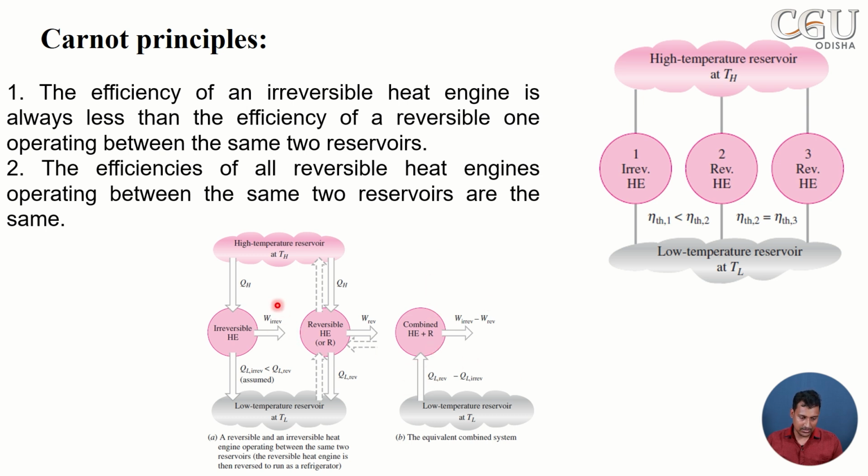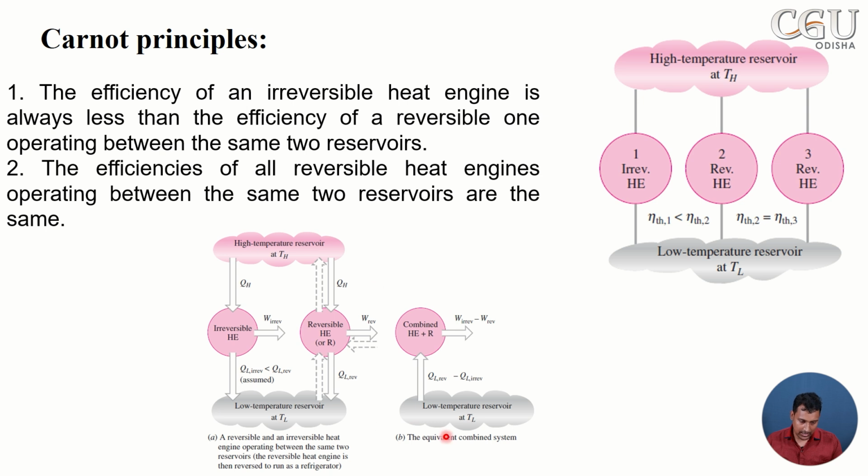The net effect, that means W irreversible, the amount of work transfer due to irreversibility, and the work taken by the refrigerator, W reversible, because W irreversible is greater than W reversible. So we will get the net effect W irreversible minus W reversible. This is the net effect. In a similar manner, it is QL reversible minus QL irreversible, and there is no heat transferring or rejecting to the surroundings.